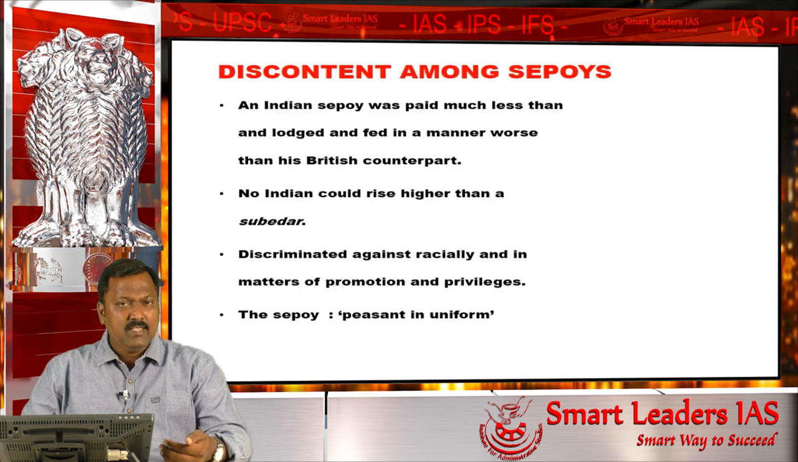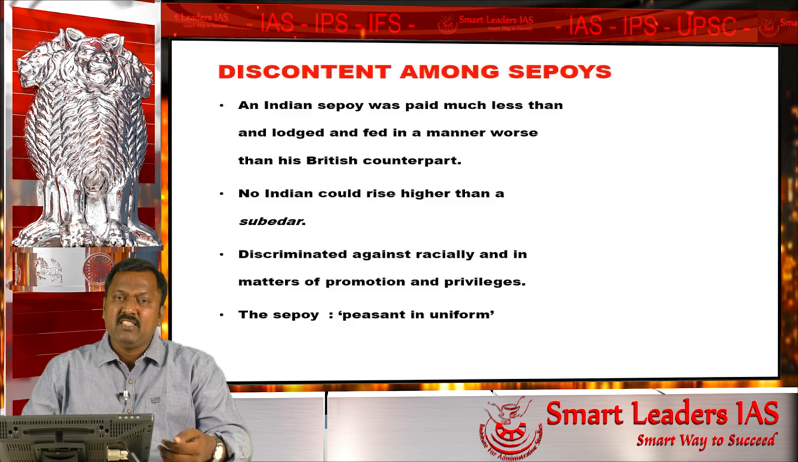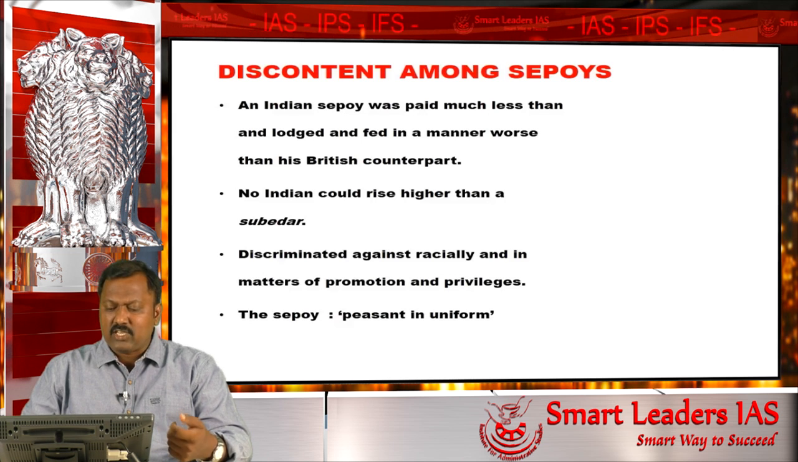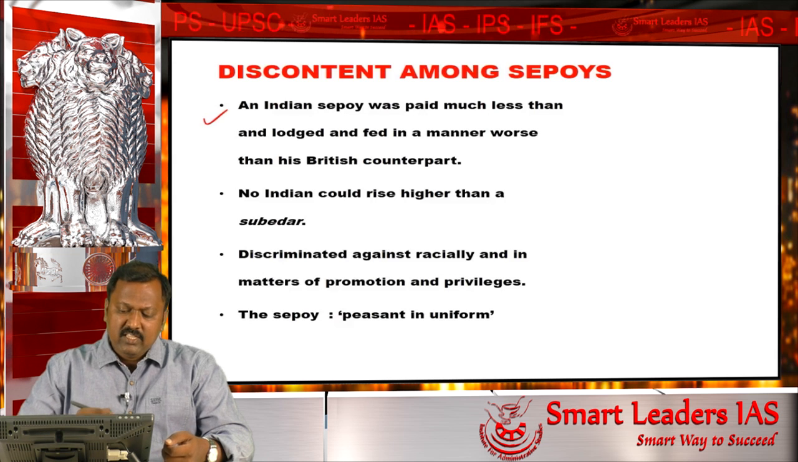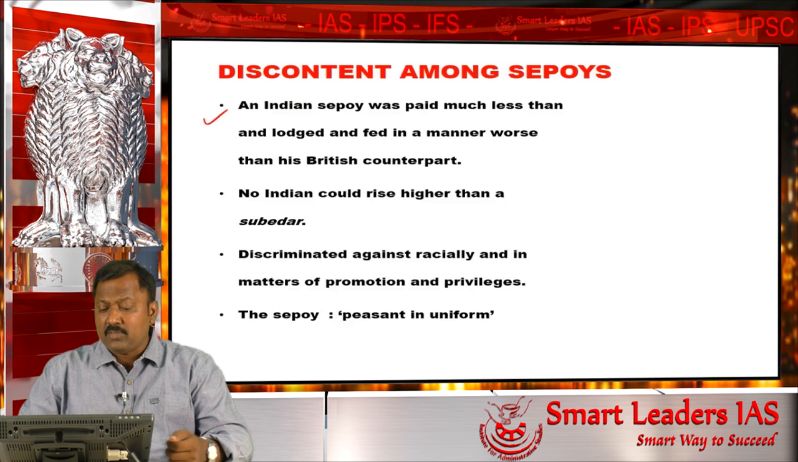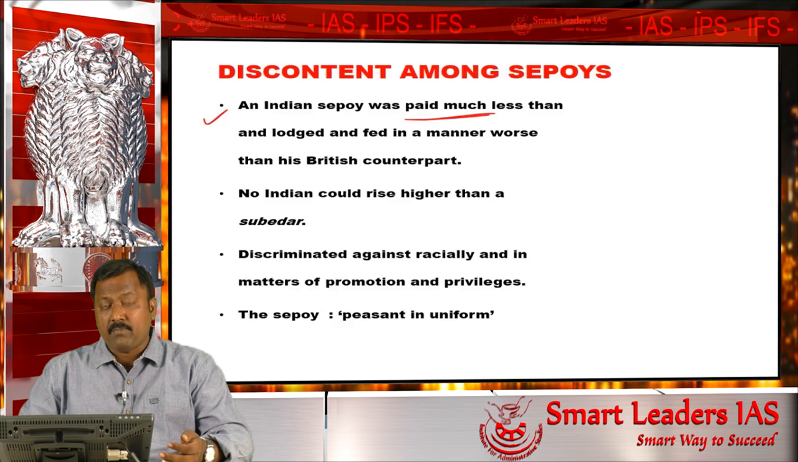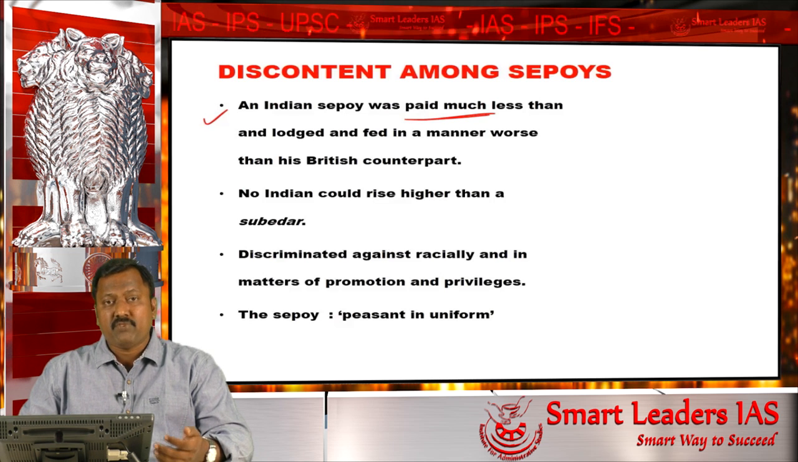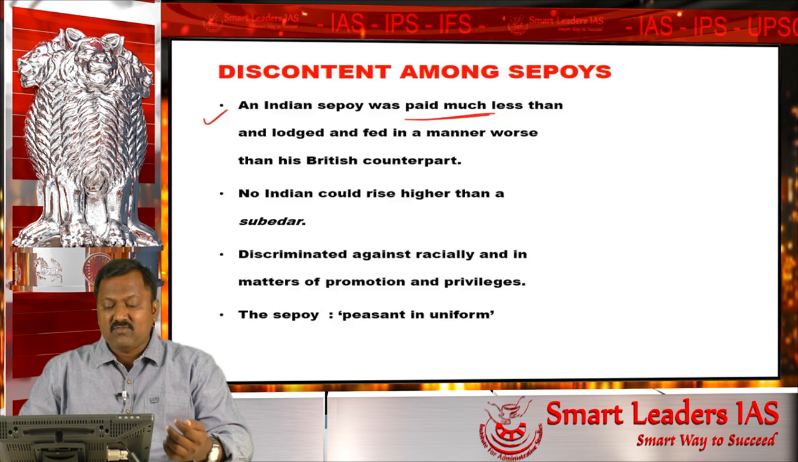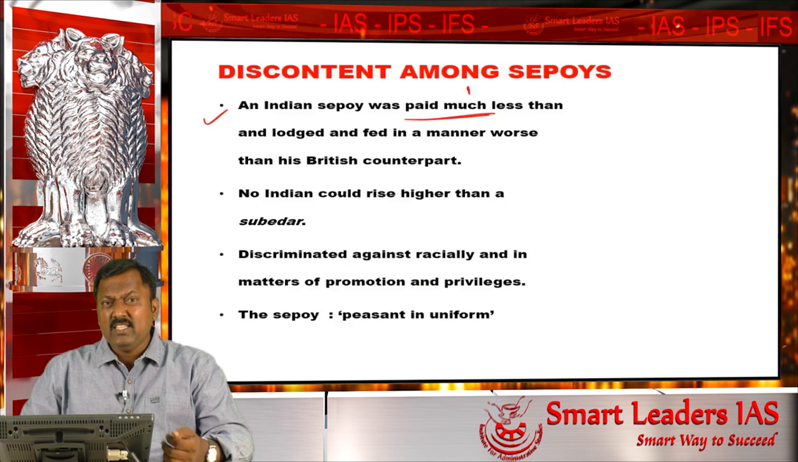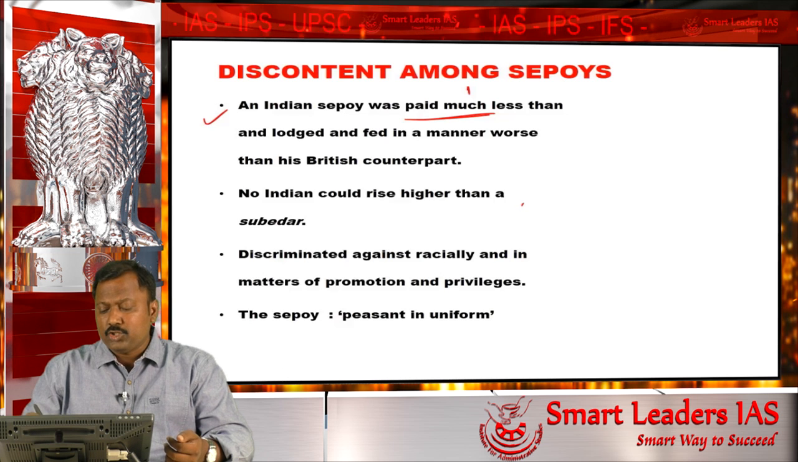So there were many factors which made an Indian soldier inferior to the British. What are these factors? We will try to understand. First, an Indian soldier working in the British East India Company's army was paid a very low salary compared to his colleague who happened to be a foreigner or a British. That is the first thing. Secondly, the Indian soldier could not have any promotions.